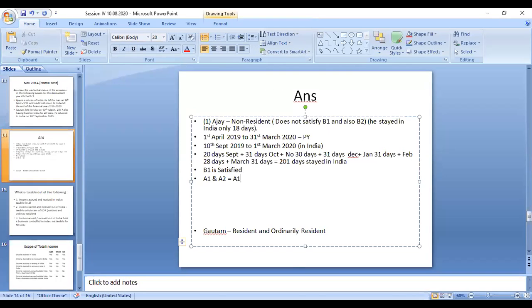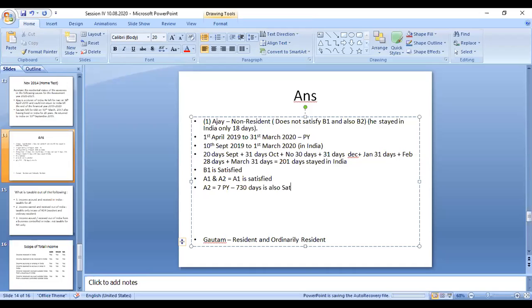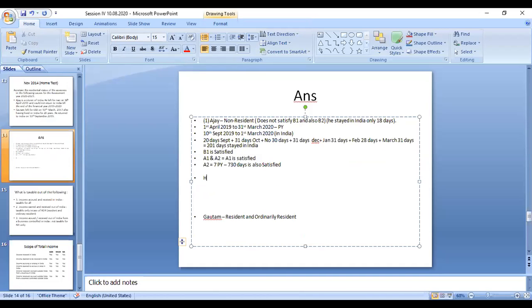So additional condition one is satisfied. And additional condition two: in the 7 previous years he must stay in India for 730 days, which is also satisfied. Hence, the answer will be resident.